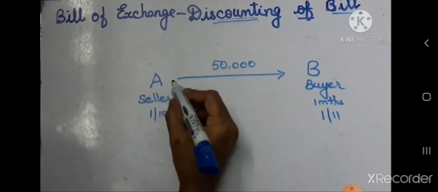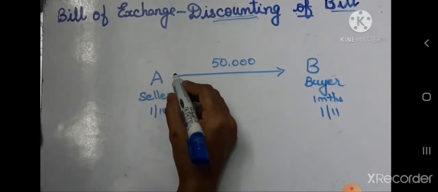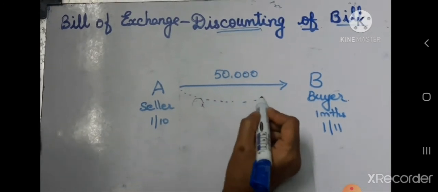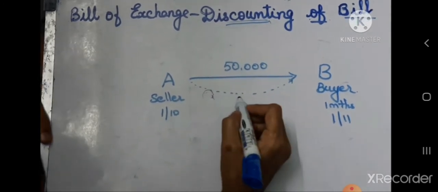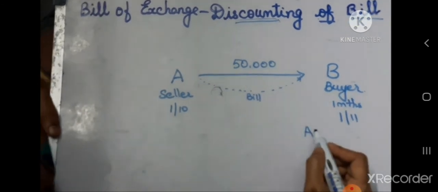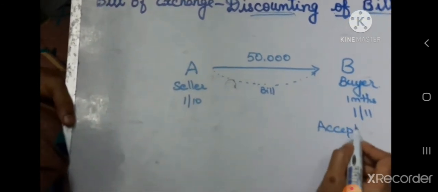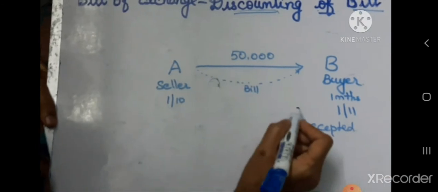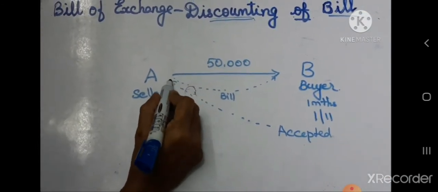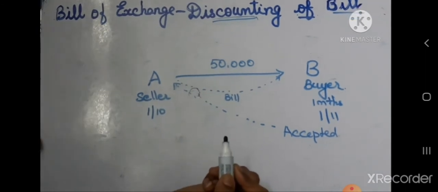In this case, A will send a bill to B. Now B will write the word accepted on the bill and send the bill back to A. It is just for the confirmation of the sales.